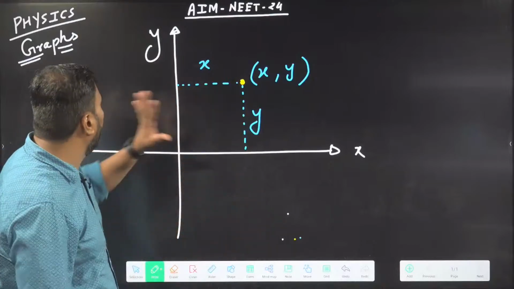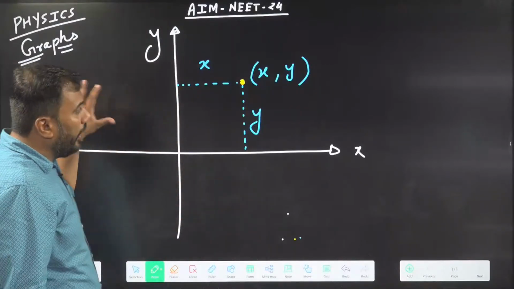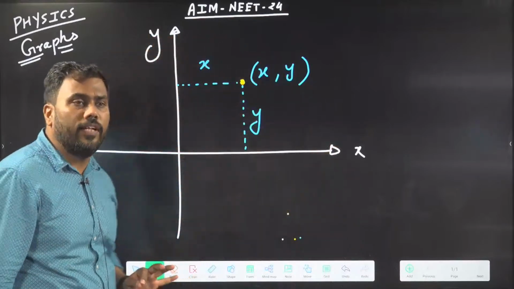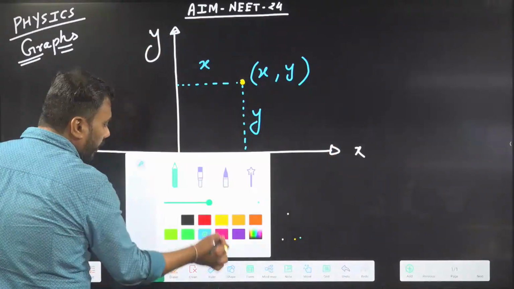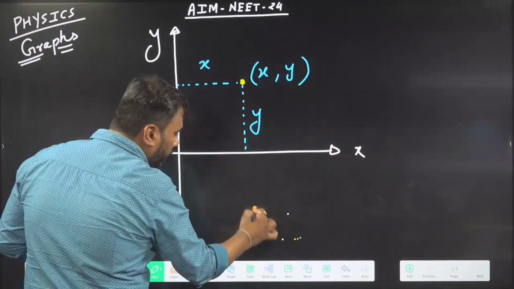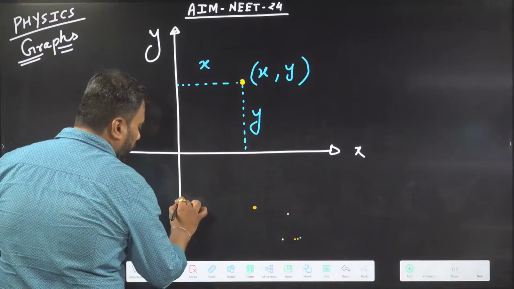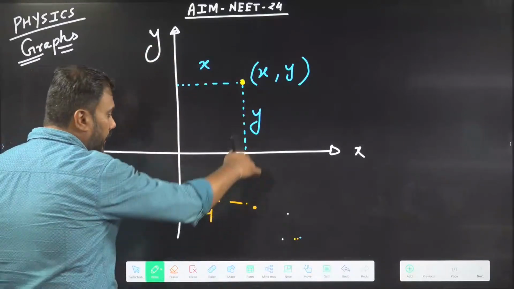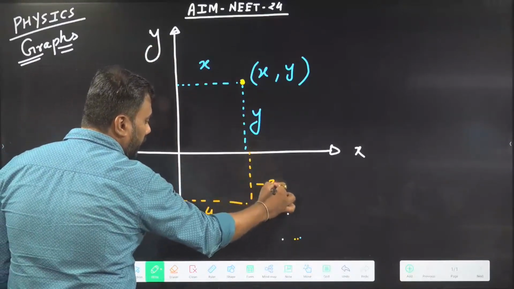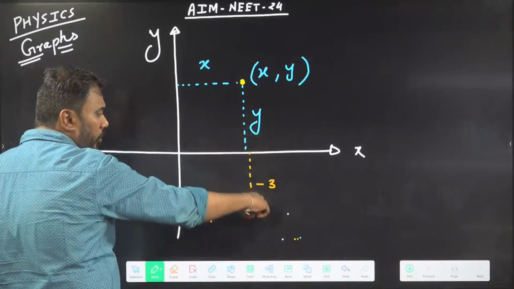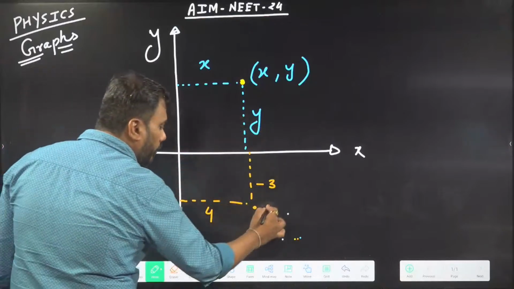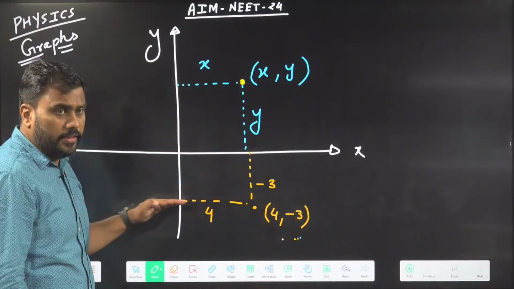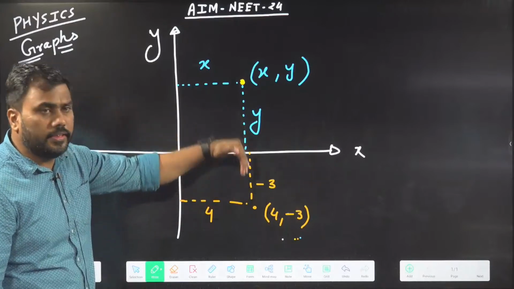Now focus on the coordinate geometry. Any point on this plane can be assigned some coordinate. Suppose there is a point in this quadrant. The perpendicular distance of this point is, let's say, 4 units from the y-axis, and the perpendicular distance from the x-axis is -3. -3 means I am going in the downward direction. So the coordinate of the point can be written as (4, -3). The x coordinate is the distance from the y-axis, and the y coordinate is the distance from the x-axis.